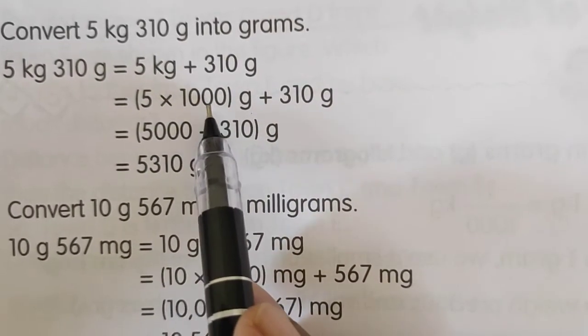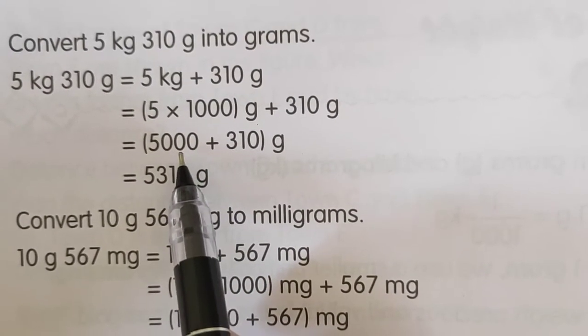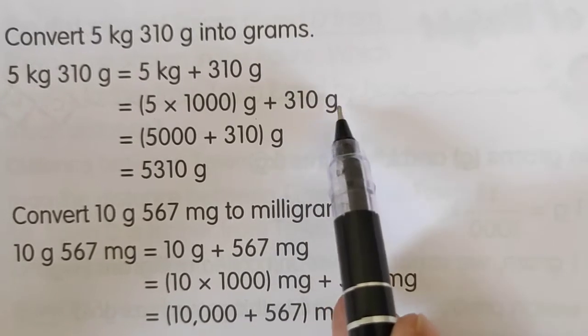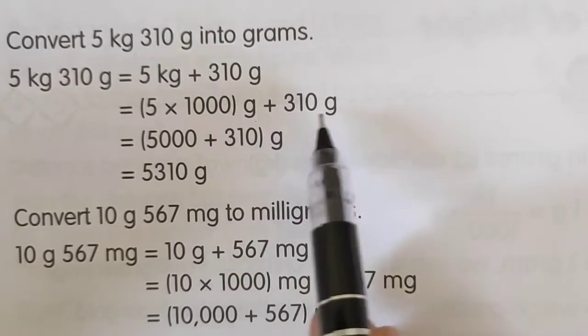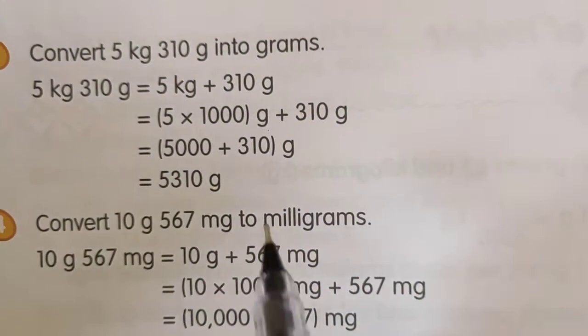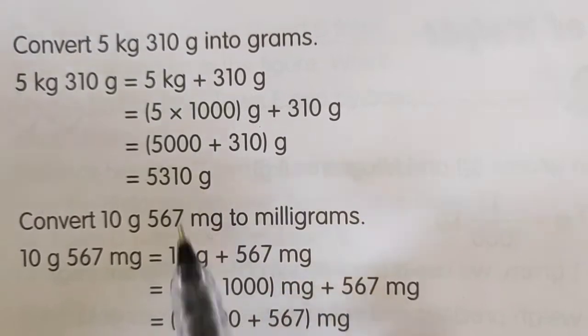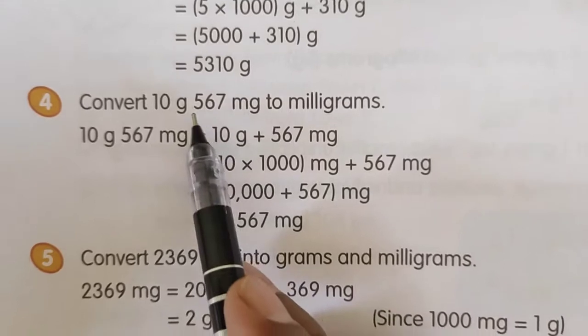And how many zeros are there? 1, 2, 3. So put those 3 zeros here. So it will become 5000 plus this 310 as it is. Now this is also gram, this is also gram, so we can add them. So it will become 5310 gram.